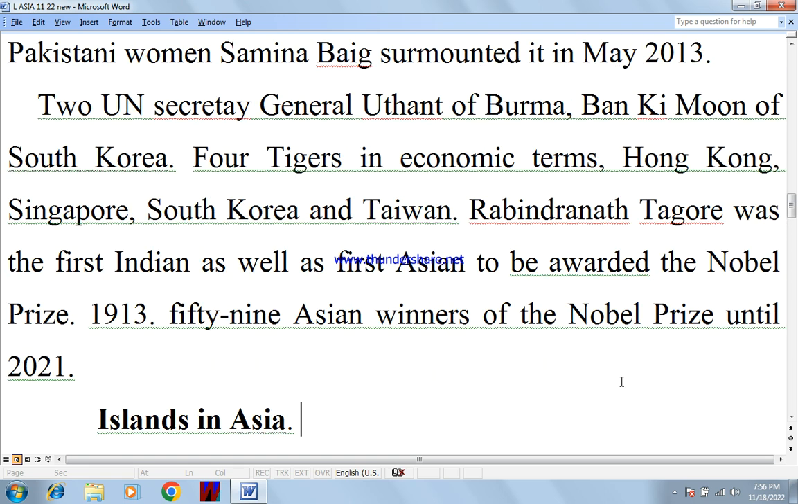Two Secretary Generals of the UN: U Thant of Burma and Ban Ki-moon of South Korea. The four tigers in economic terms: Hong Kong, Singapore, South Korea, and Taiwan. Rabindranath Tagore was the first Indian as well as first Asian to be awarded the Nobel Prize for Literature in 1913. There are 59 Asian winners of the Nobel Prize until 2021.